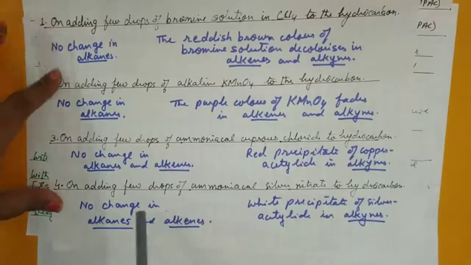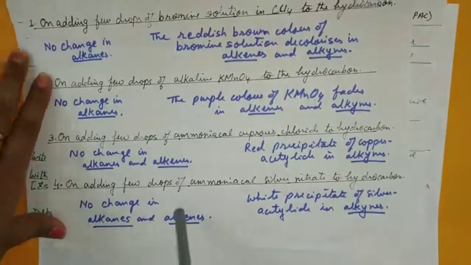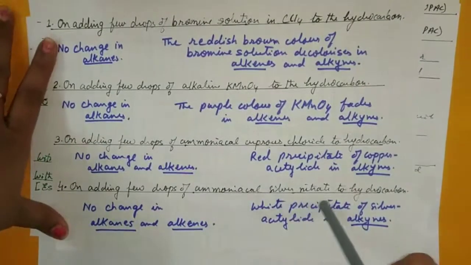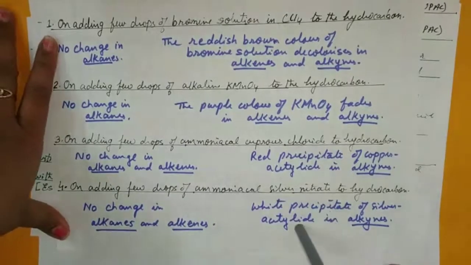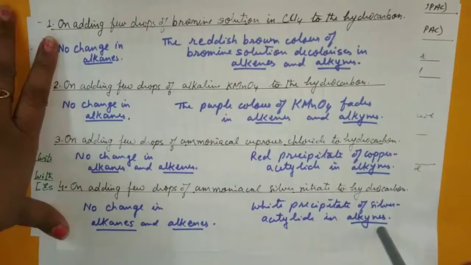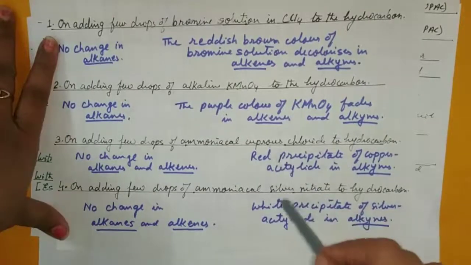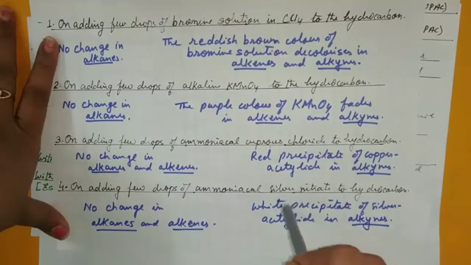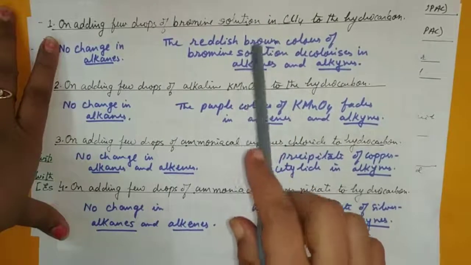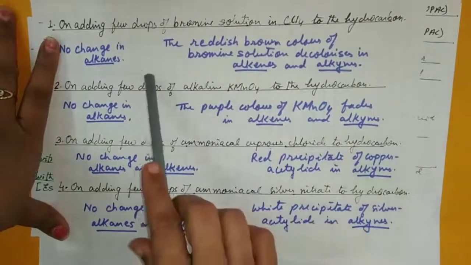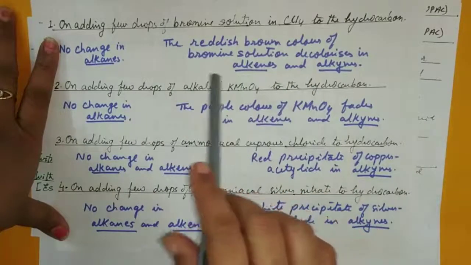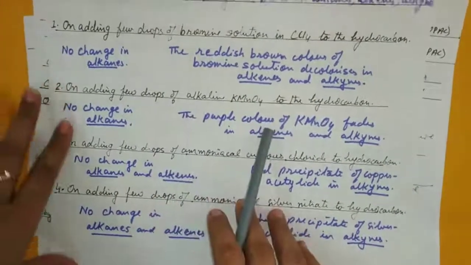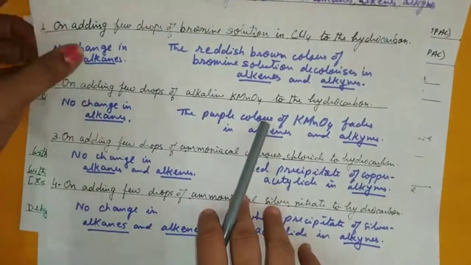At the same time, if you add a few drops of ammoniacal silver nitrate, for an alkane and alkene there will be no change, but there will be a white precipitate for an alkyne. So the last two tests will identify whether it's a triple bond. The other two will identify whether it's a single bond. So you get to know which one is alkene, alkane or alkyne.